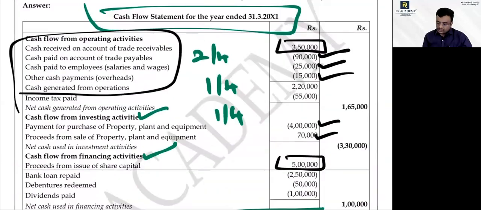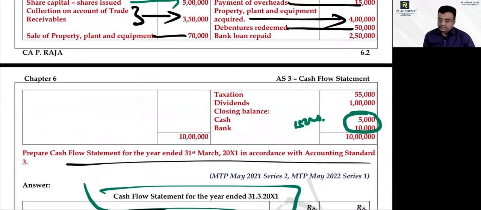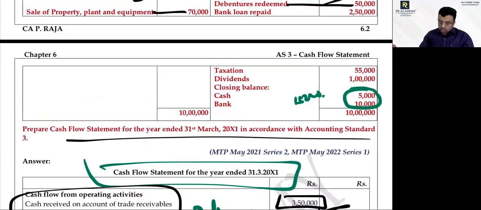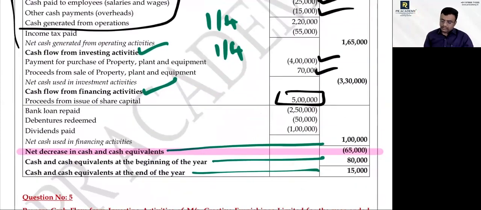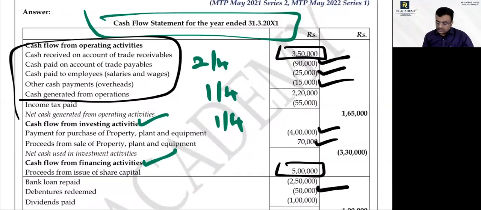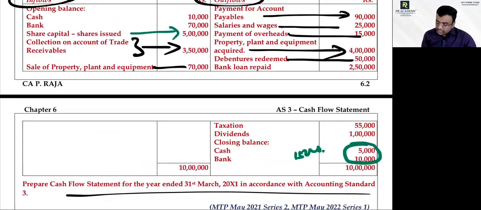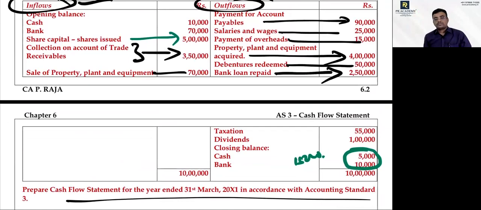Next, debenture redeemed. Financing activity. Cash inflow or outflow? Outflow, sir. So see here, 50,000. Then bank loan repaid. Financing. Cash outflow.